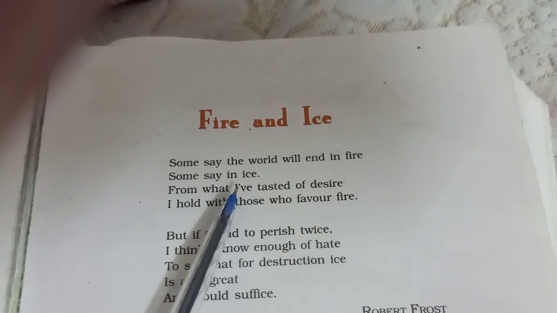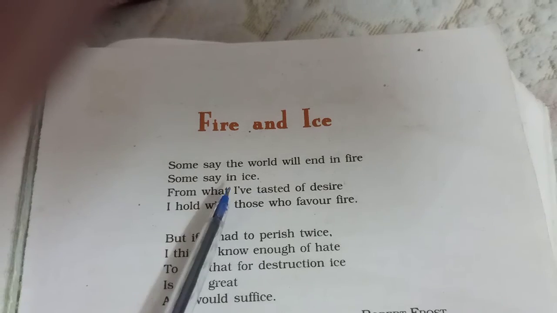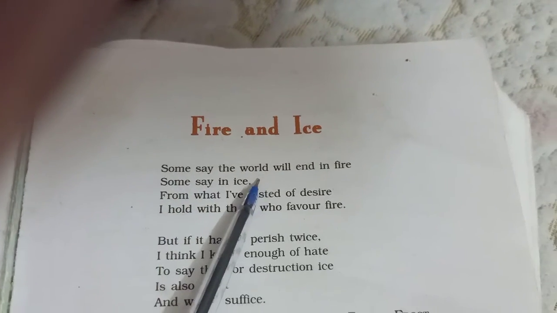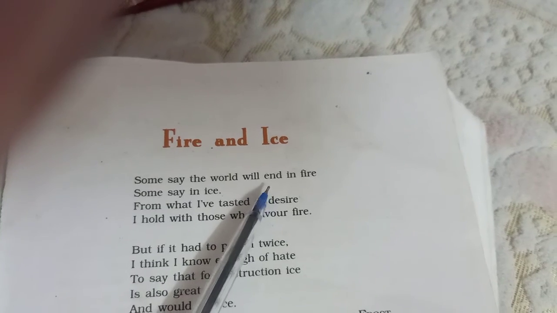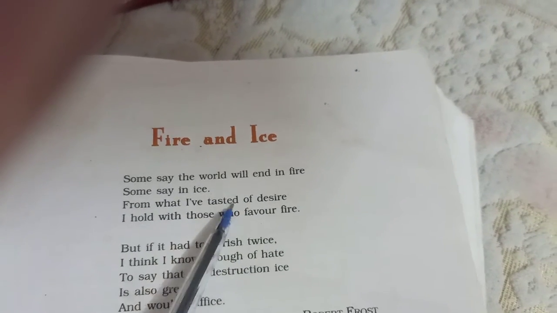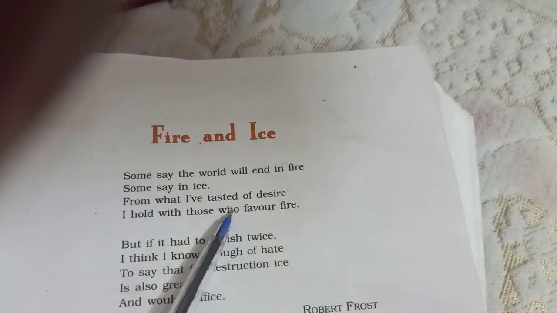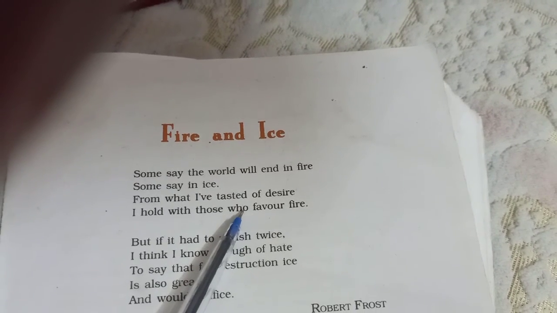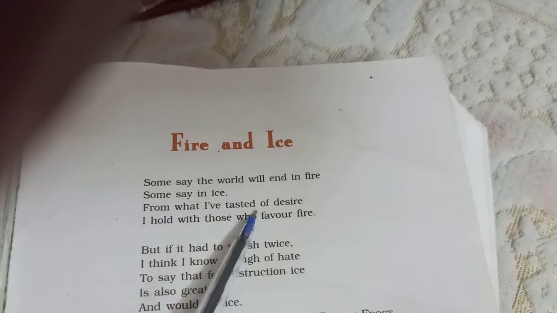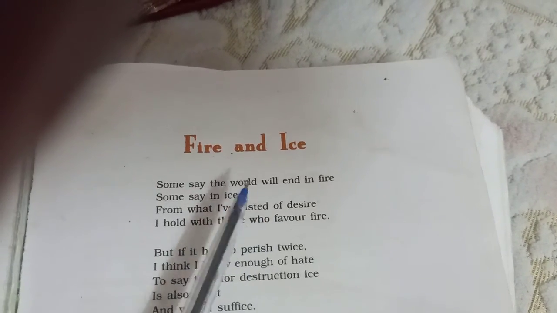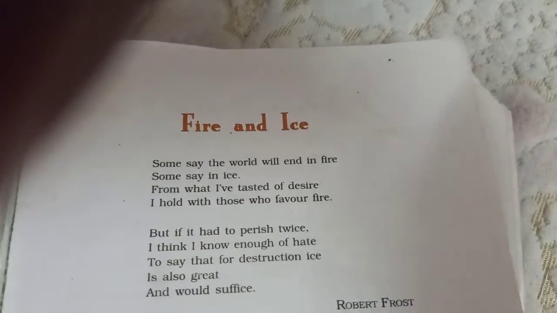So he told that some have the opinion that the world would end due to fire, and some other people have the opinion that the world will end due to ice. So in the first stanza, the poet expresses that the destruction of the earth is due to two main reasons, fire and ice.